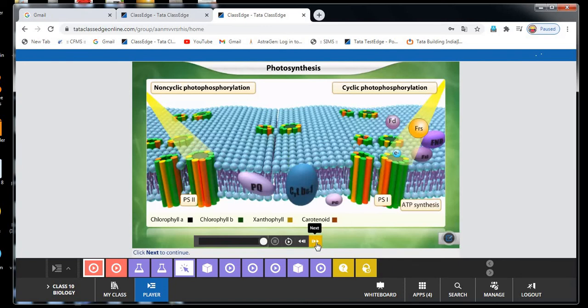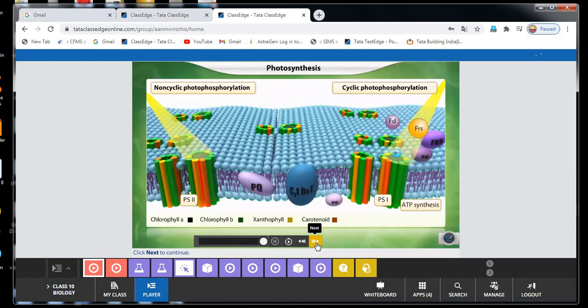Dark reactions take place in the stroma of the chloroplast. The chloroplast majorly contains two parts, grana and stroma. So light reaction takes place in the grana, whereas dark reactions take place in the stroma. A dark reaction does not require light. It takes place in both the absence and presence of light.